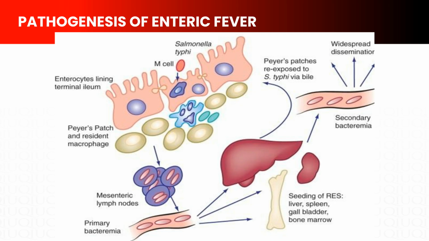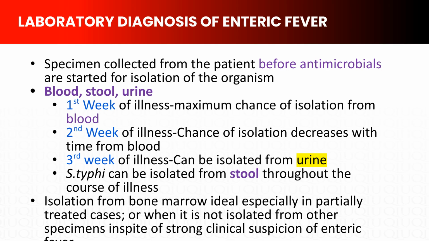This triggers a strong inflammatory response in Peyer's patches, leading to ulceration. This is when intestinal complications like perforation can occur. This explains the clinical timeline. Systemic symptoms dominate early, while intestinal complications develop later. Timing is everything in diagnosing enteric fever. Let's understand when and what to collect.